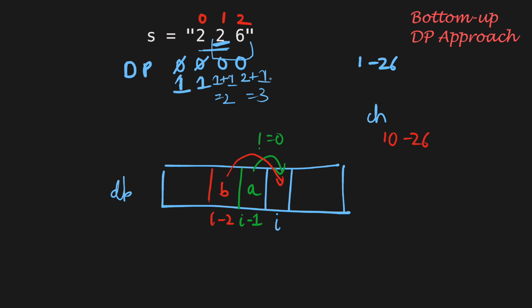Now, the time complexity of this approach is O of n, because each character in the string is processed only once, and the space complexity will be O of n as well for using the DP table.